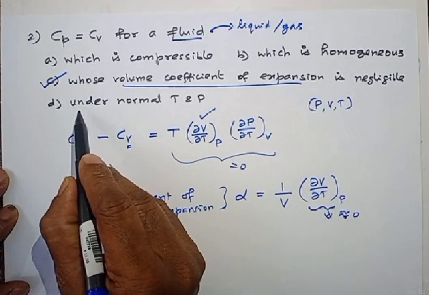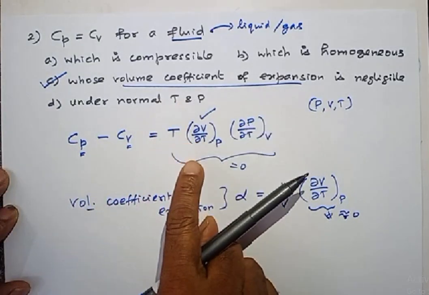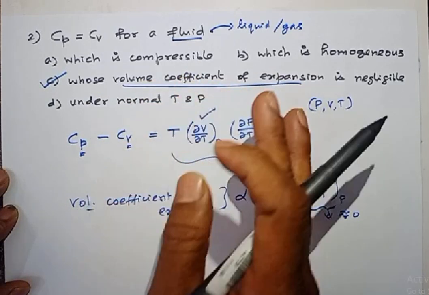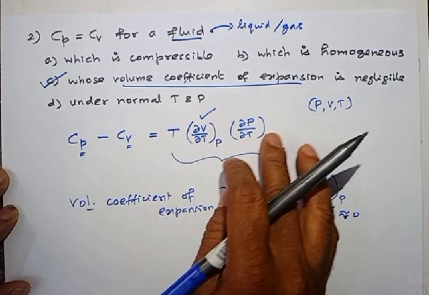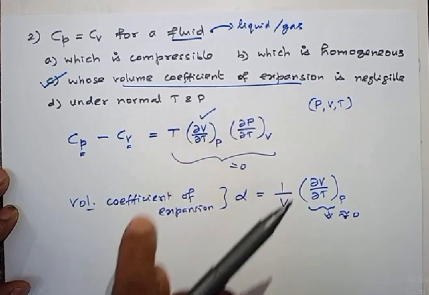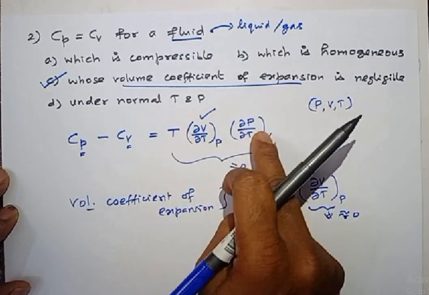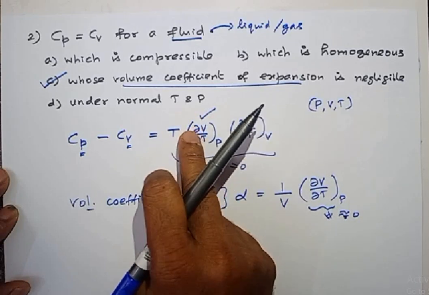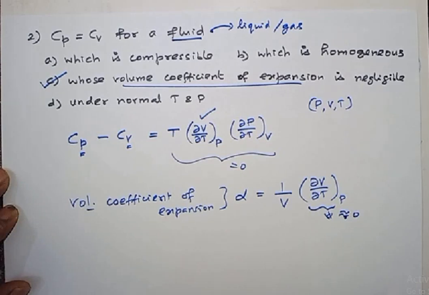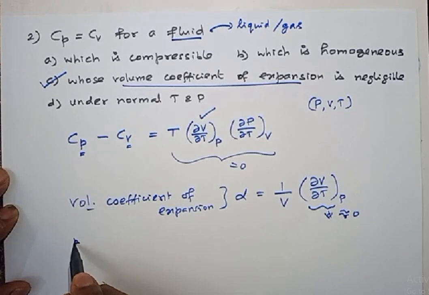Now let me check option D also. Under normal temperature and pressure, see, this right hand side becomes 0 if temperature becomes 0, but it is given normal temperature, it is not 0 actually. Therefore the right hand side never becomes 0 for option D also. So the only option for which the right hand side becomes 0 or negligible is option C, whose volume coefficient of expansion is negligible. Therefore the correct option for this question is option C.